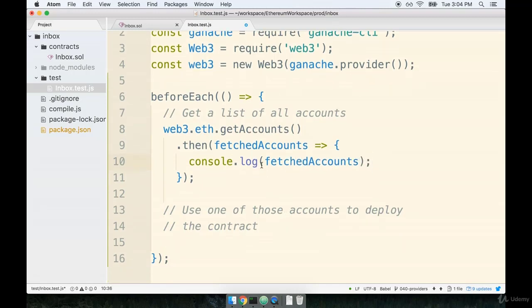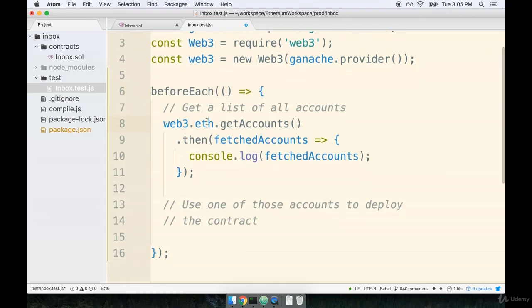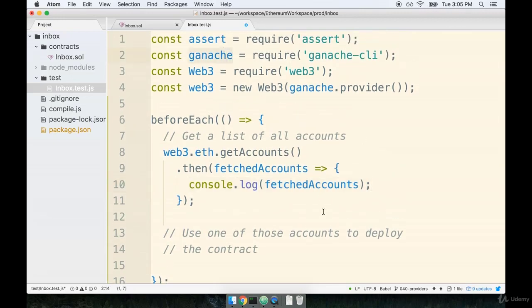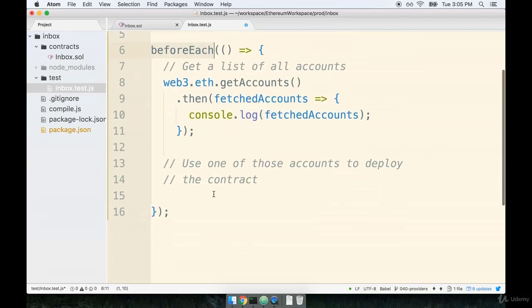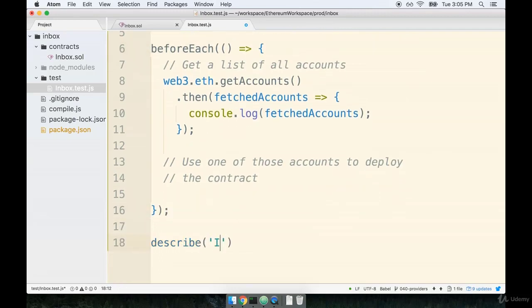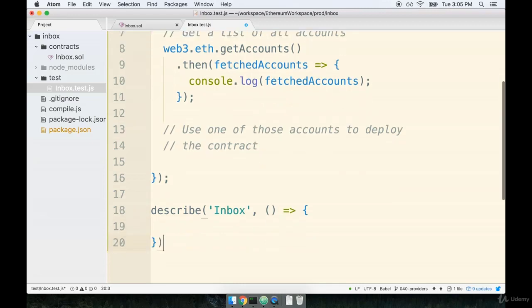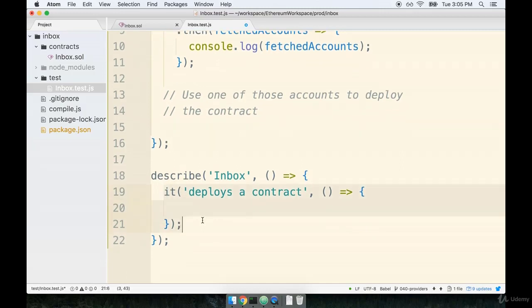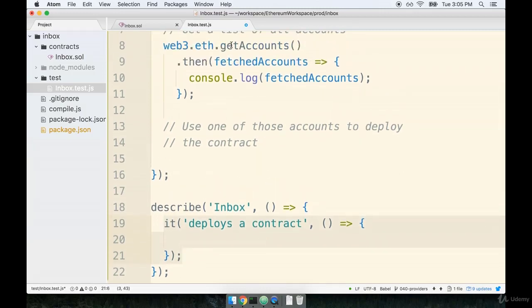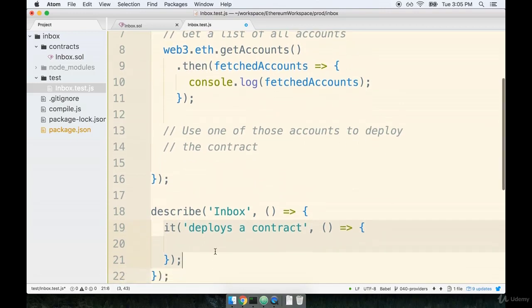Now to actually get this code to execute inside the beforeEach, we do have to write out one test. So I'd like to just write out kind of a dummy test for right now, and then run this at our terminal so that we can see the console log of all the accounts that got fetched from our Ganache local network. Underneath the beforeEach statement, I'm going to add a describe block. We're going to describe our Inbox contract, and I'm going to place a single it, 'deploys a contract', and then I'll pass that an arrow function as a second argument. Again, we're writing out an it statement right here just to make sure that our beforeEach statement will run at least one time. We're not going to add any logic to it just yet.